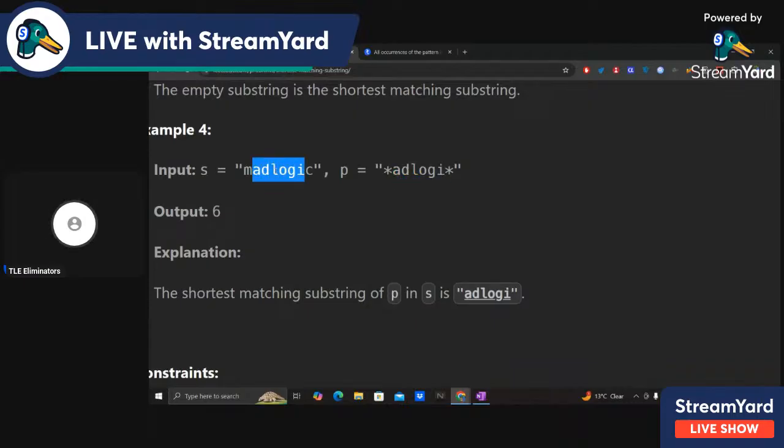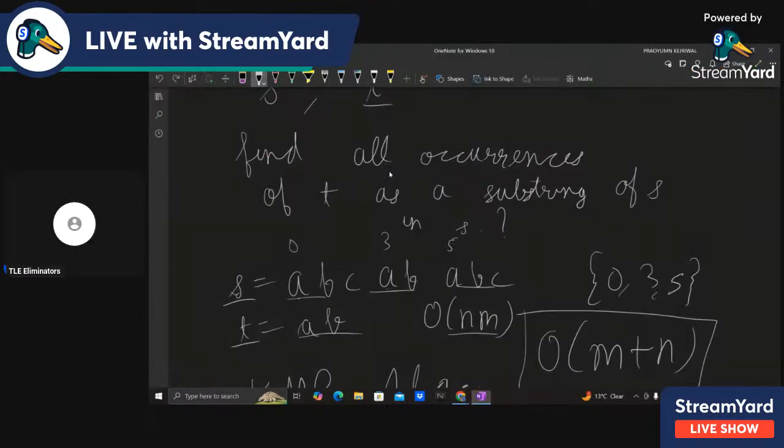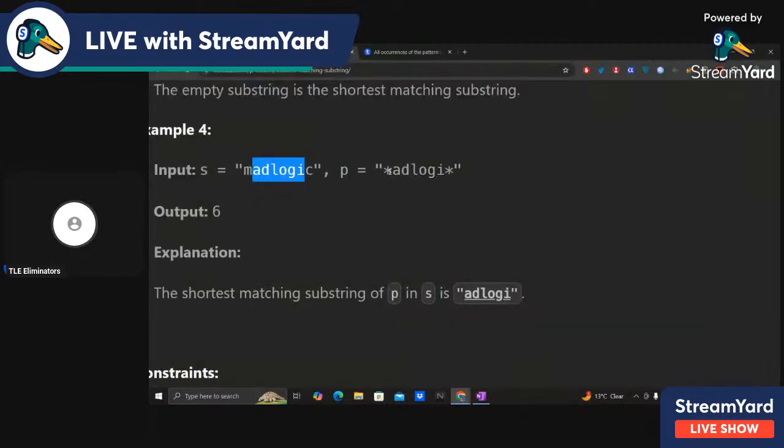They are saying that this ADLOGI matches with this P. But you will ask where the star has gone. Then you can assume the star is an empty character. Star can be anything: an empty character, just one character, or a whole string. That is the flexibility that we have.